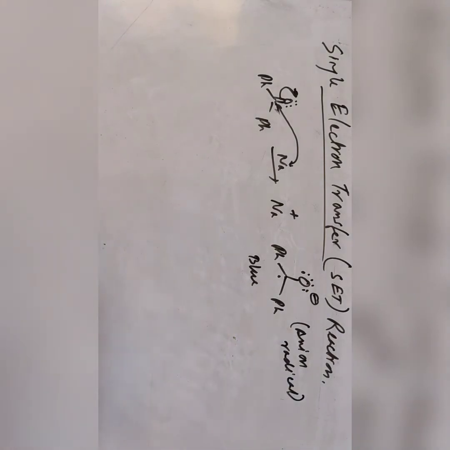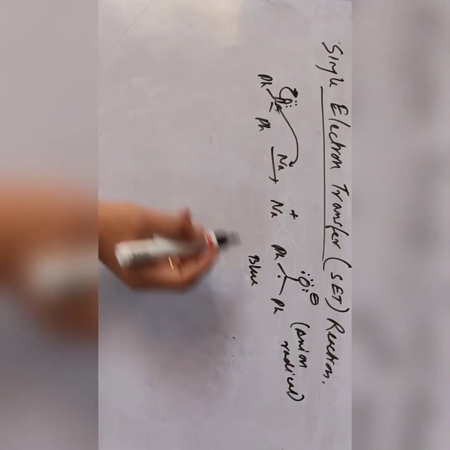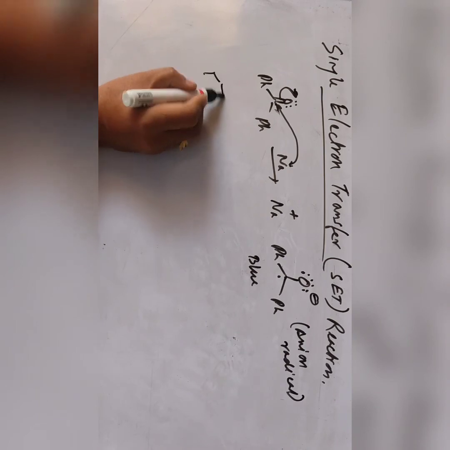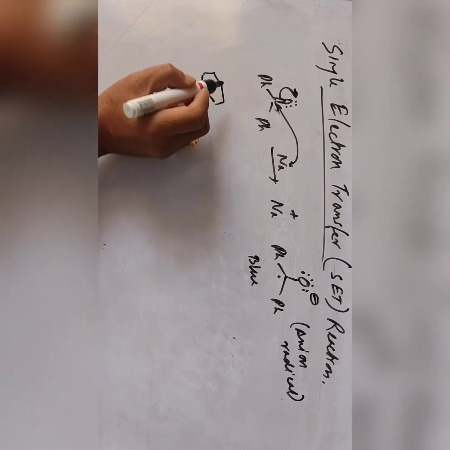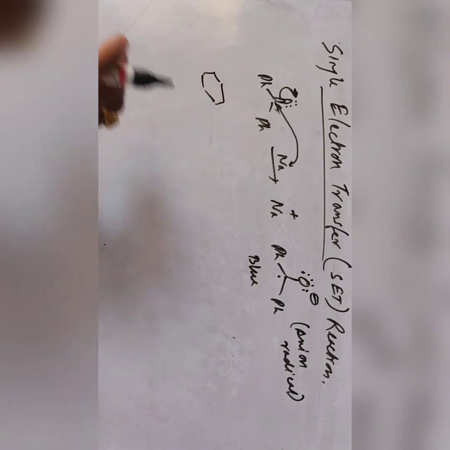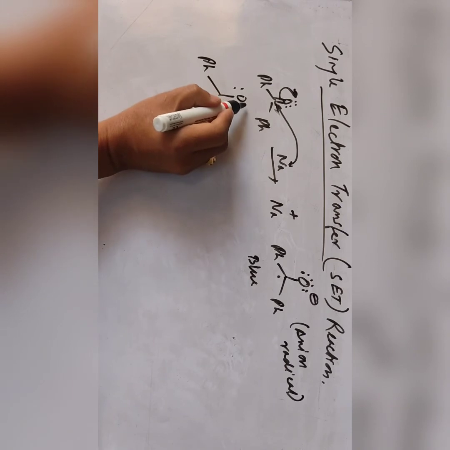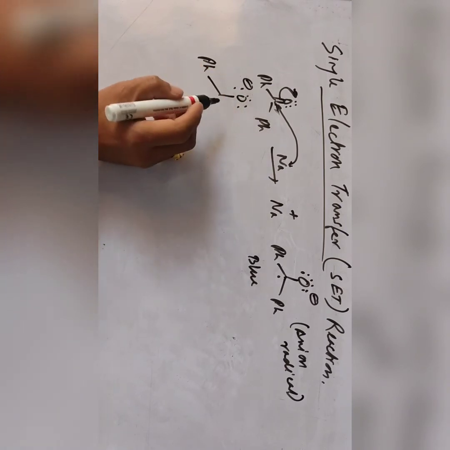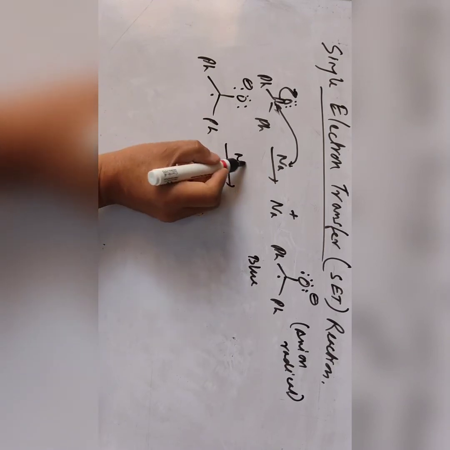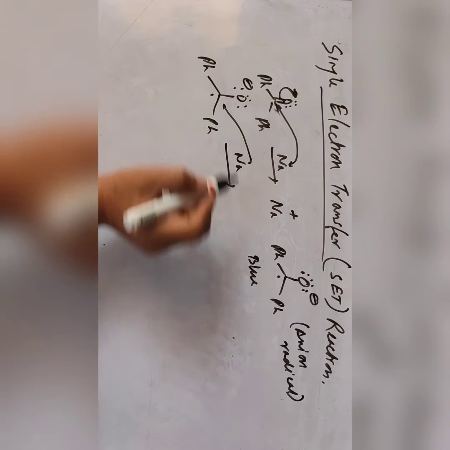So single electron transfer from the metal, and this blue species can again pick up another electron. Oxygen with a negative charge, and then we have phenyl. It picks up another electron from the metal, so a dianion is formed.